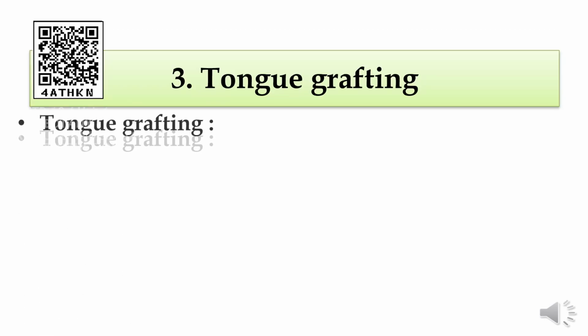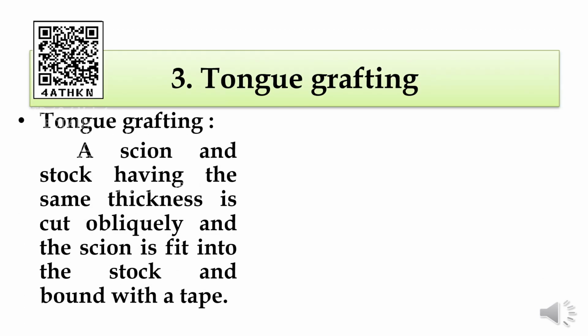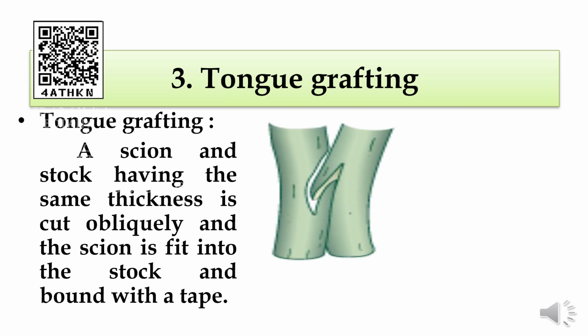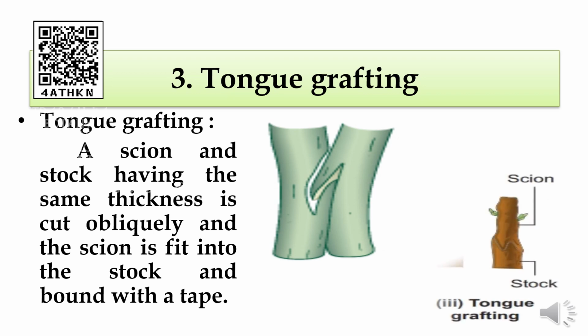Tongue grafting, here a scion and stalk having the same thickness is cut obliquely and the scion is fit into the stalk and bound with a tape. This is called as tongue grafting. Here you can see the cut is made in an oblique fashion and the diameter of the stalk and scion should be same so that they can fit with each other, and then a bandage will be made around them.